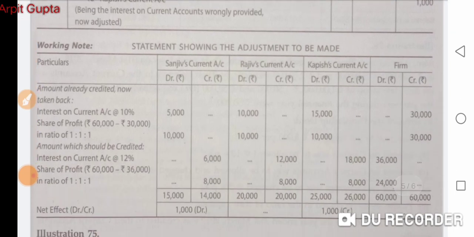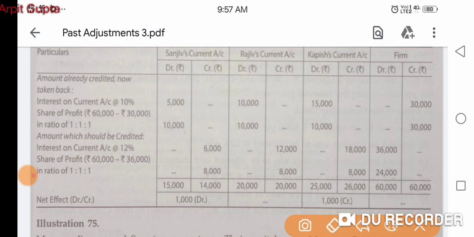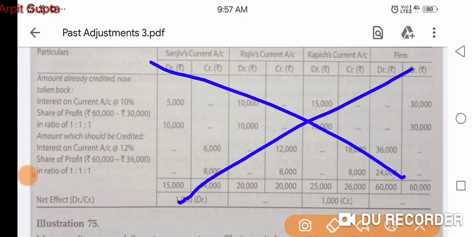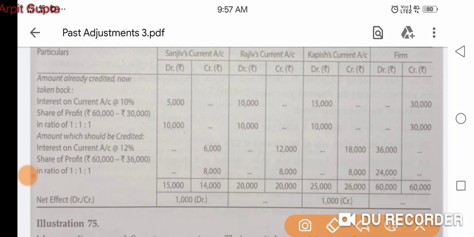We need not do all this calculation. Very simple calculation can be done as I have told you just now. So just we can pay the difference 2% and then we can calculate.